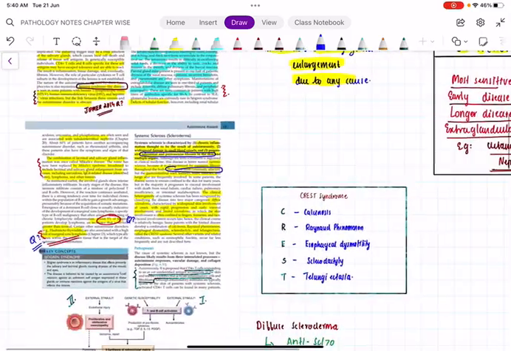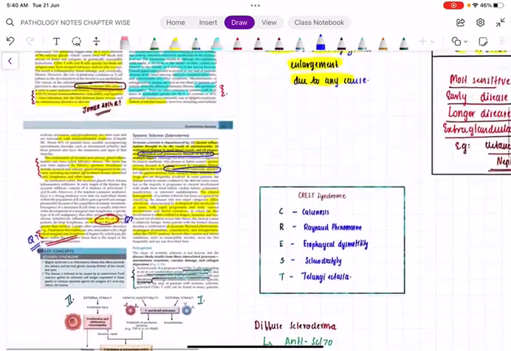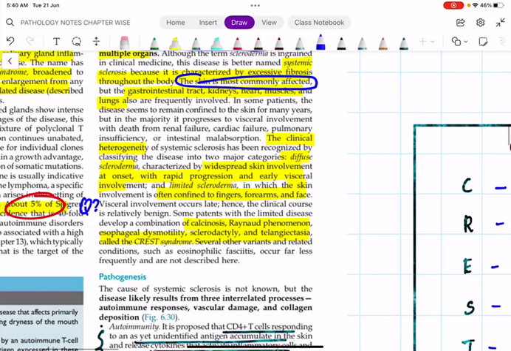And remember, we have two varieties of systemic sclerosis. One is called diffuse scleroderma, which means there will be widespread skin involvement, along with early visceral involvement also. Limited scleroderma means it is only confined to the skin, that is fingers, forearms and face.